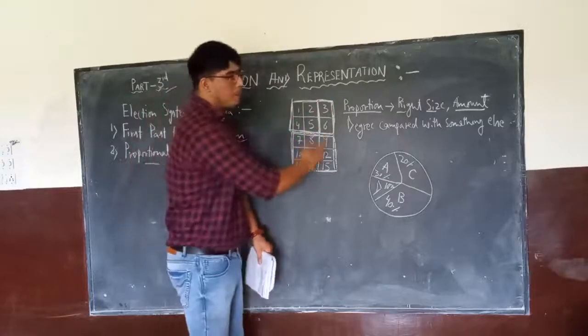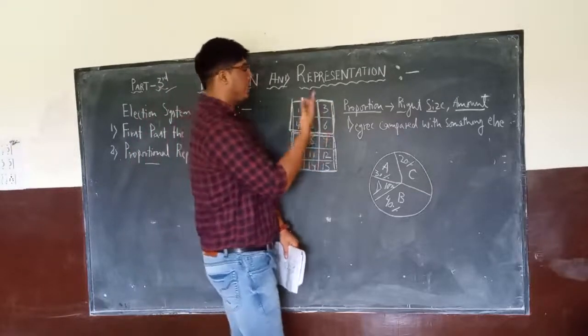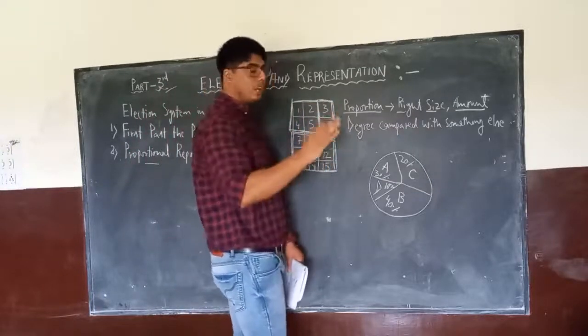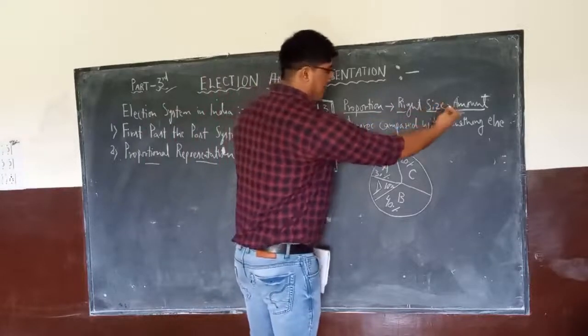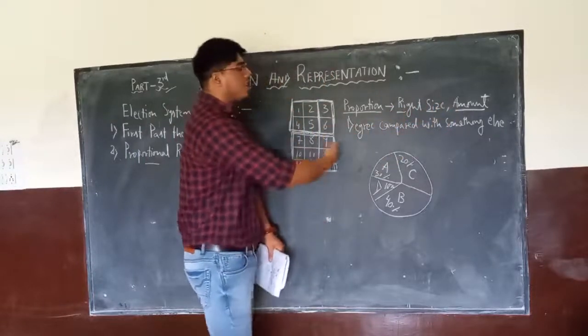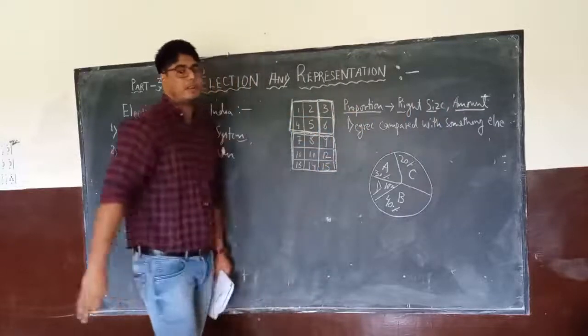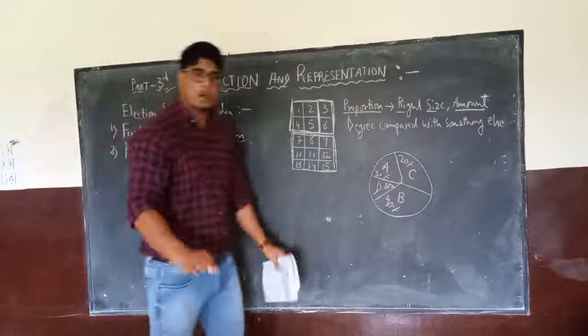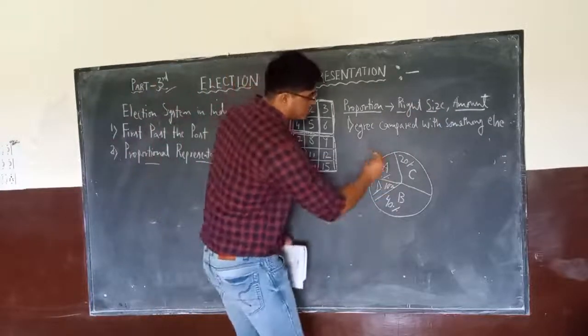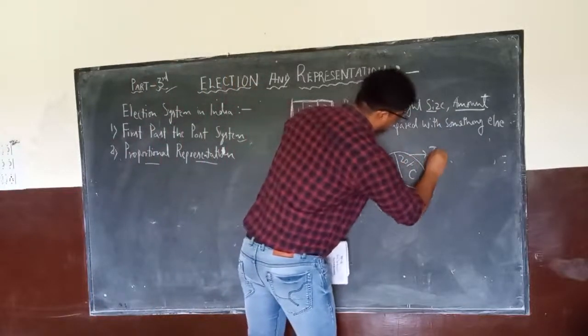So it had 3 proportions, and 3 proportions means it is not only that it should be equal, it should be of the right size, the right amount, and it shows the degree of comparison between something else. It means we can compare them. So in the same way, when we talk about the elections, suppose this is the total votes.